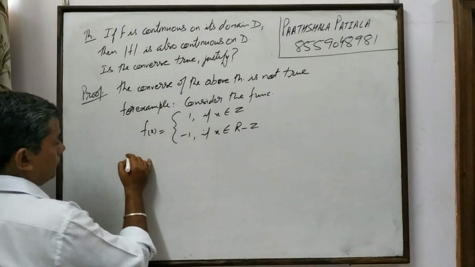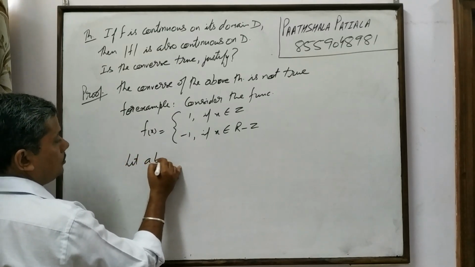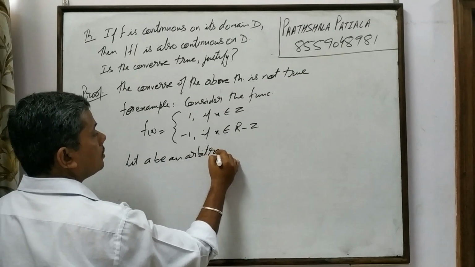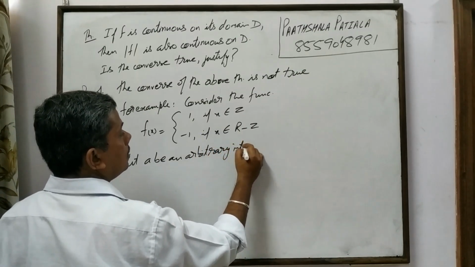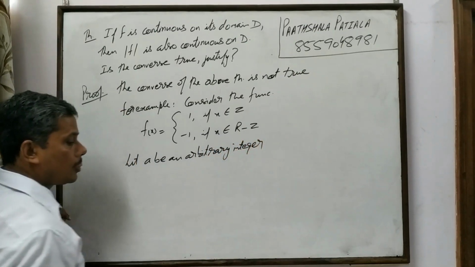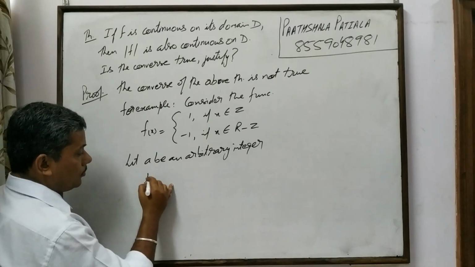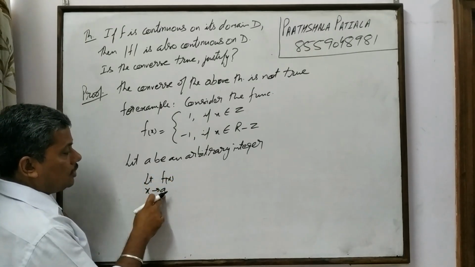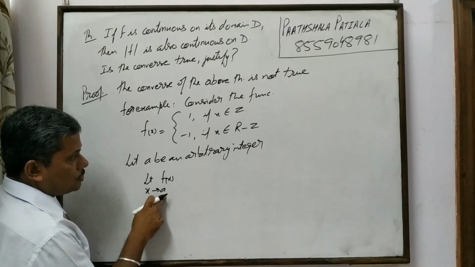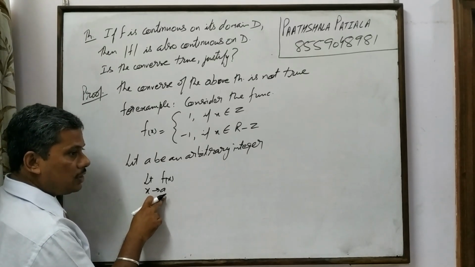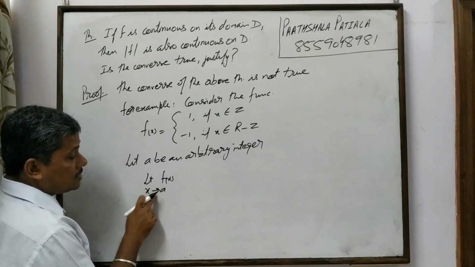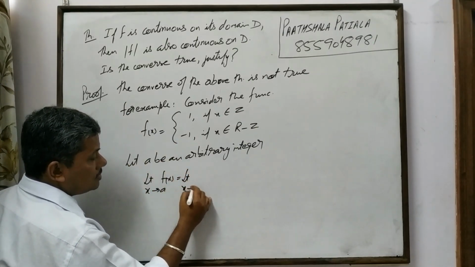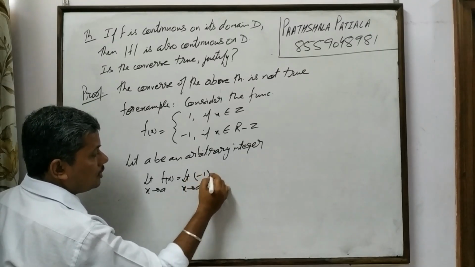Now let A be an arbitrary integer. So limit x tend to A f of x. Now x tend to A means x is approaching an integer. It is near to an integer but not an integer. When x is not an integer, the function is minus 1.